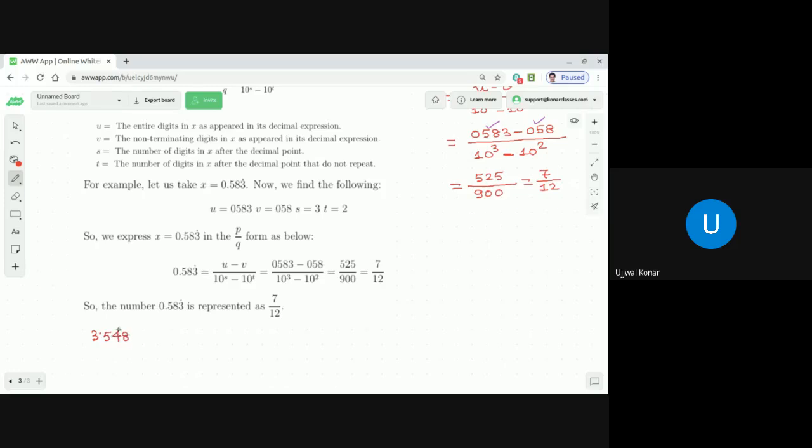3.548, and on top of 48 there is a bar. What does it mean? It means it is actually 3.548484848 and so on. Correct or not? So we want to represent this number in the form of p by q. So that means I say represent it in p by q form.